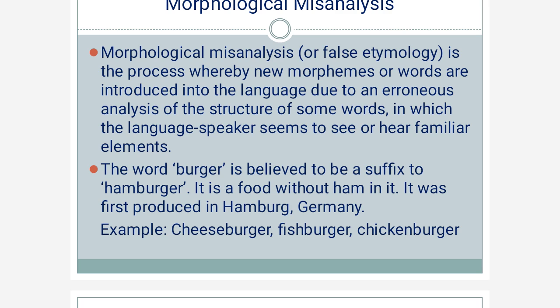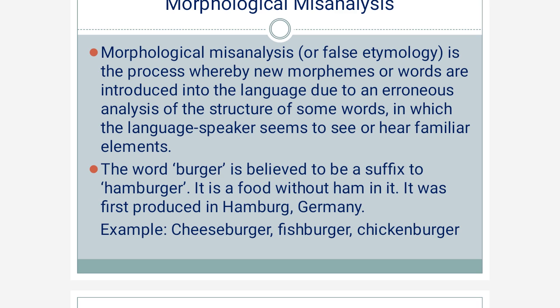See this word burger. The word burger is believed to be a suffix to hamburger. Hamburger is a word, but the linguists thought that burger is a suffix, and the word hamburger is a compound word where ham and burger are joined together. But actually, the word hamburger is not formed like that.